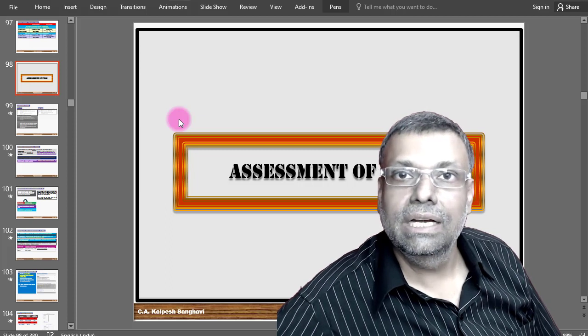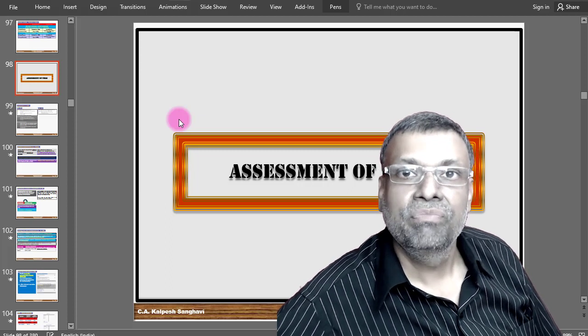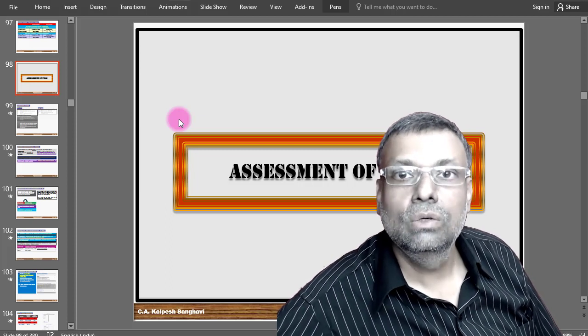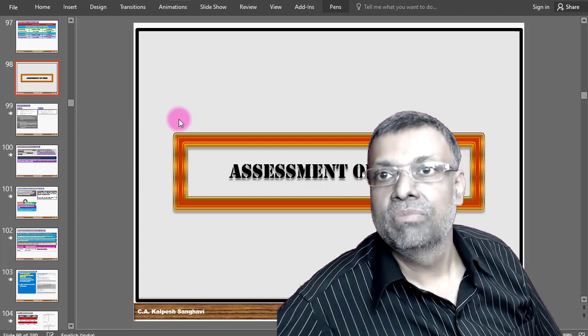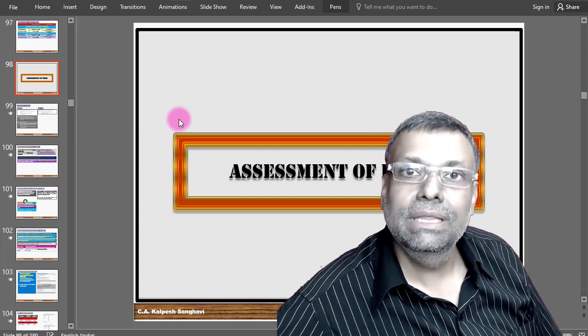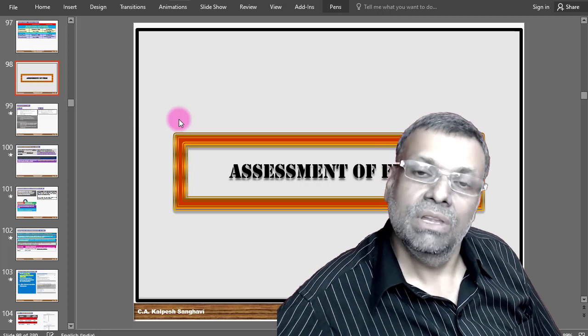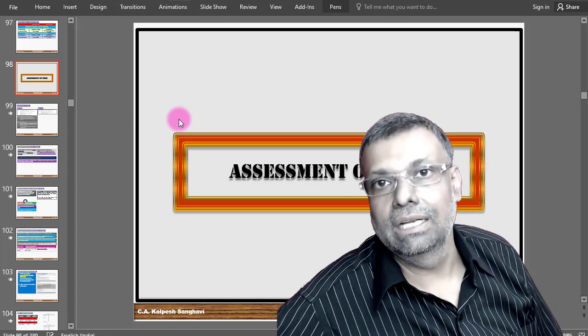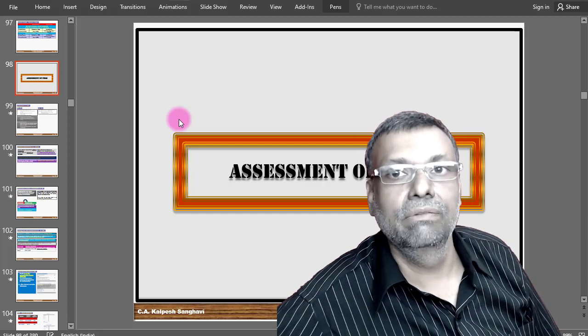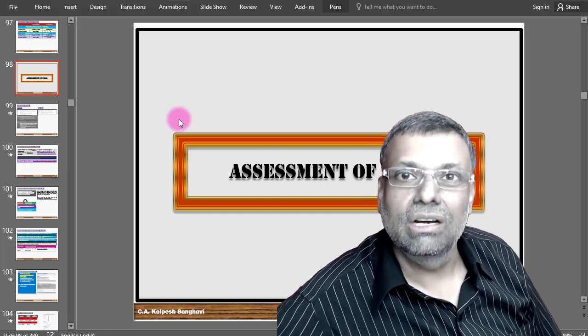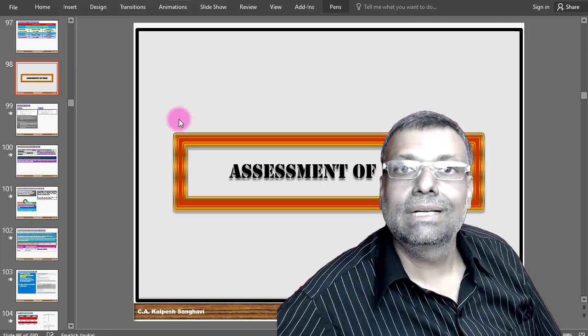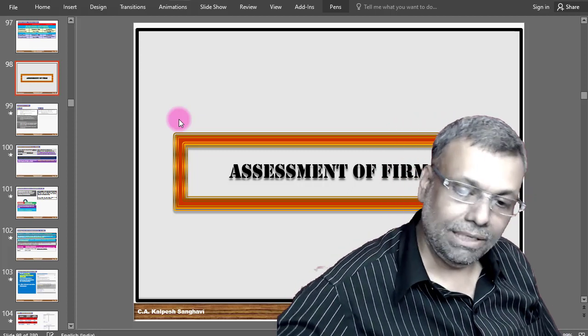So the first understanding is that the taxation of a firm is the same as the taxation of LLPs. Is that very much clear? However, between the firm and LLPs, there are some differences. Wherever those differences come, I will tell you that for the purpose of this section, the tax treatment is different. But in general, by default, the taxation of an LLP is equal to the taxation of the partnership firm.